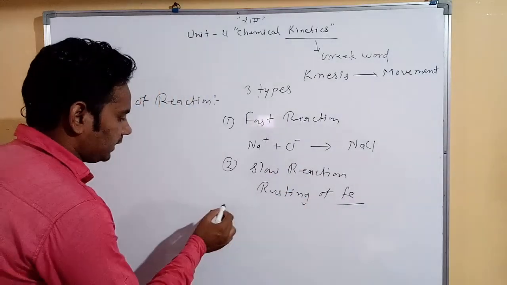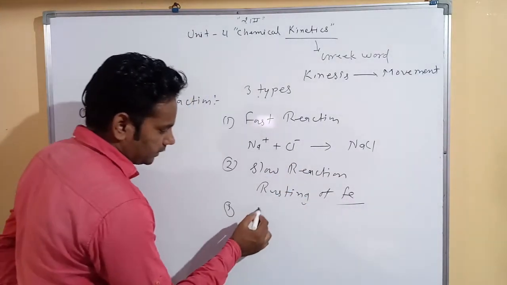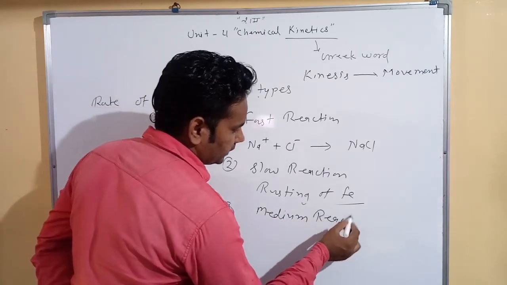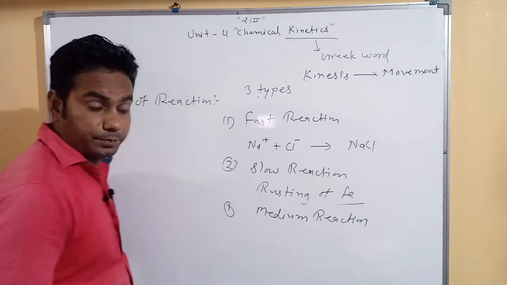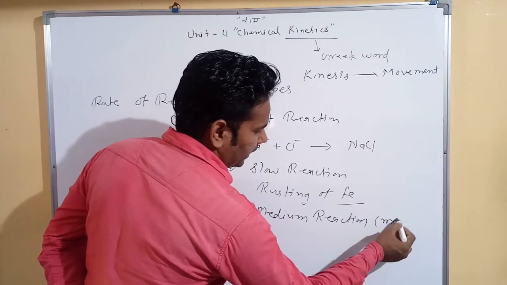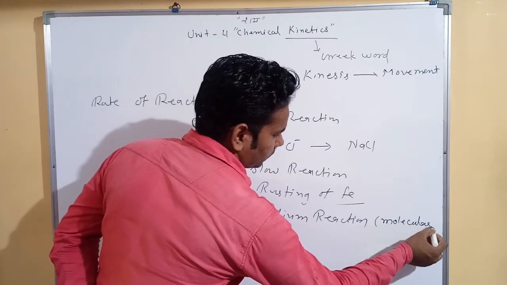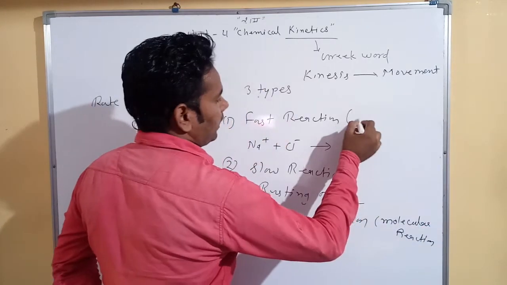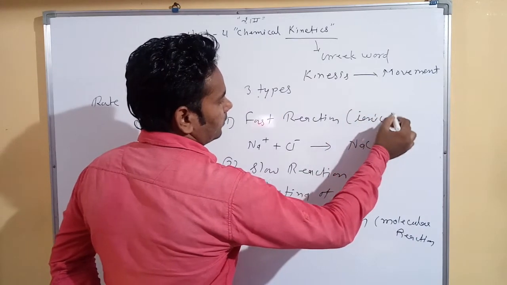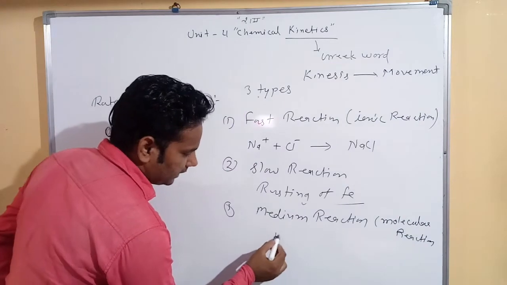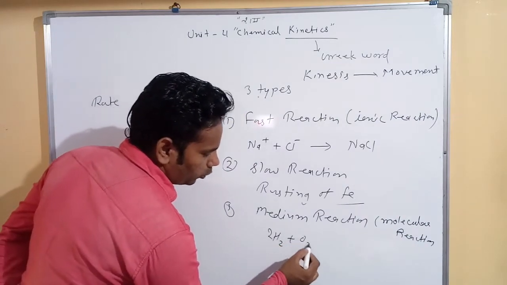Third is medium reaction. All molecular reactions are called medium reactions. Molecular reaction is like this: 2H2 + O2.